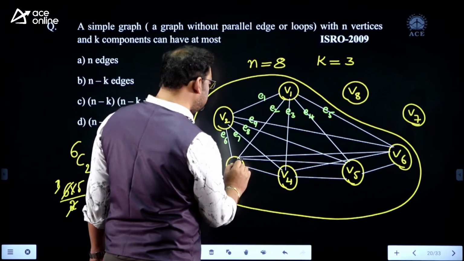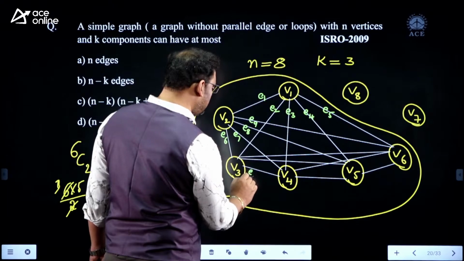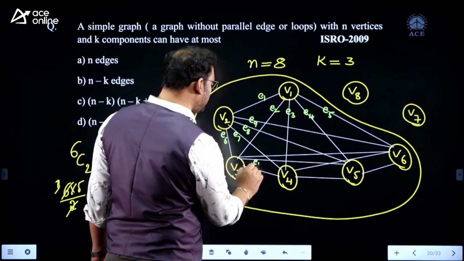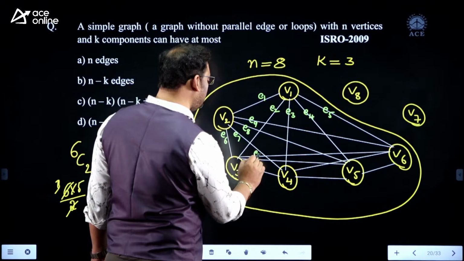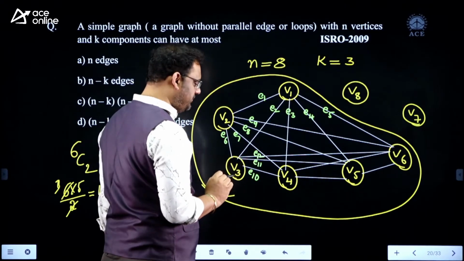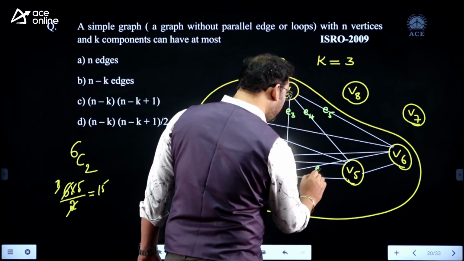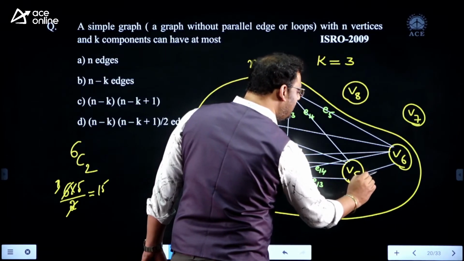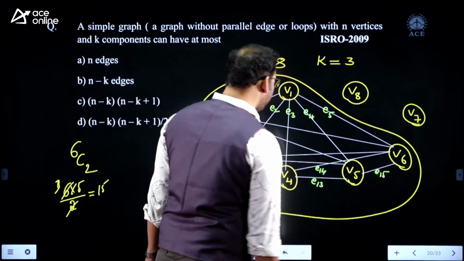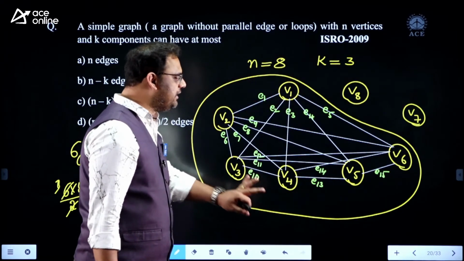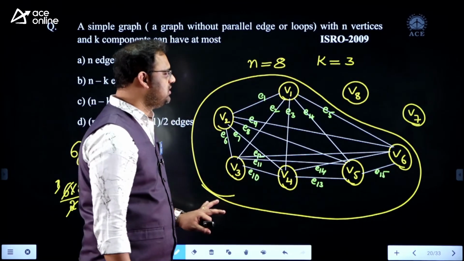And coming to this E10, E11 and E12, 12th edge, and E13, E14 and finally E15. My dear, you can frame at most 15 edges, right?